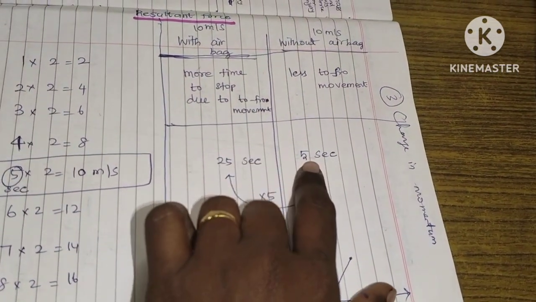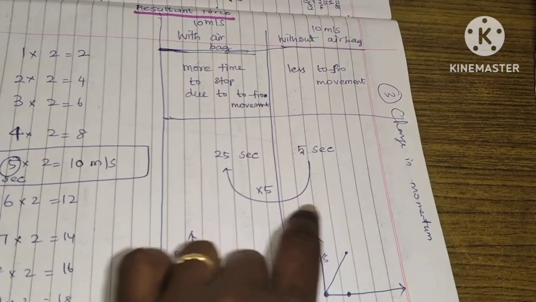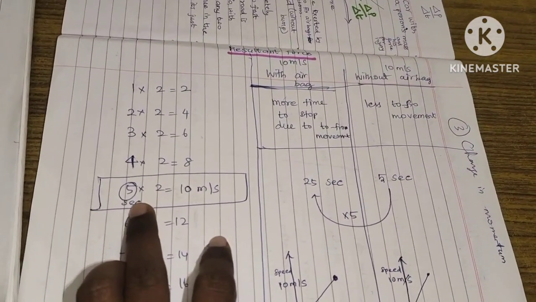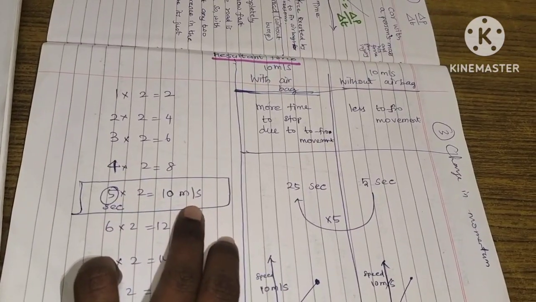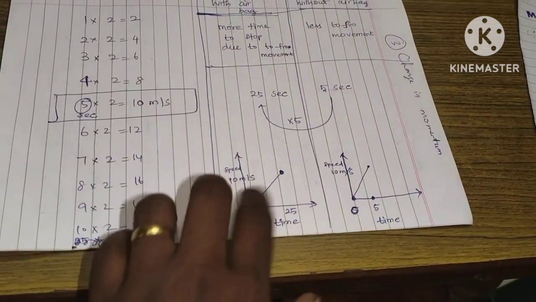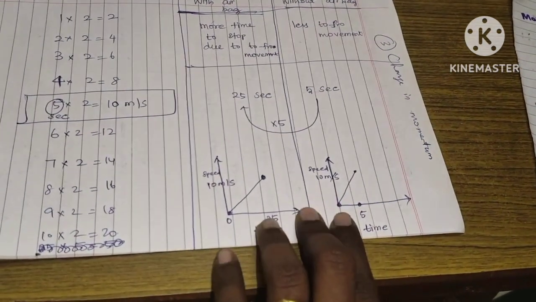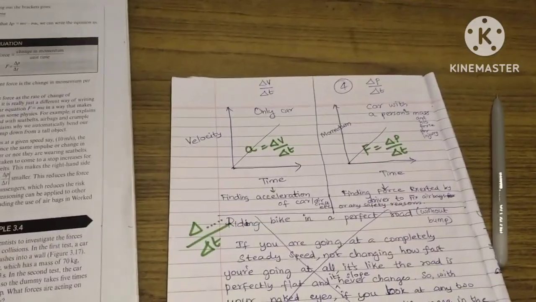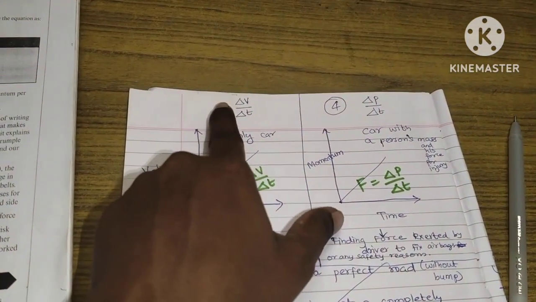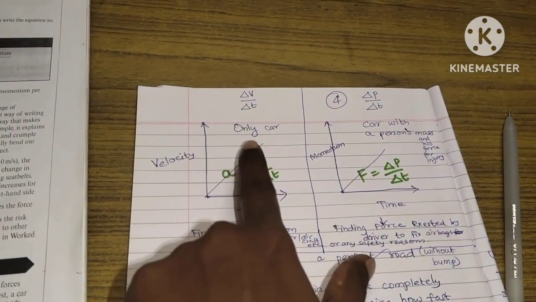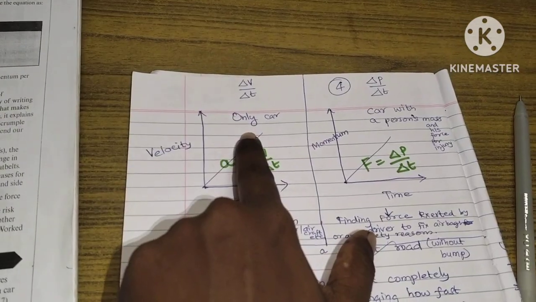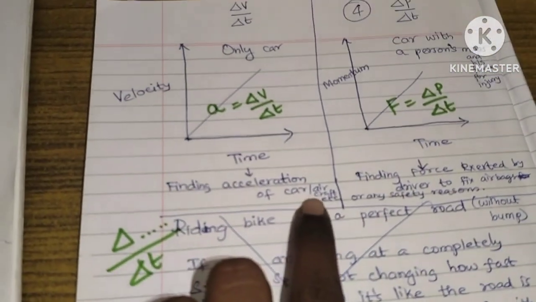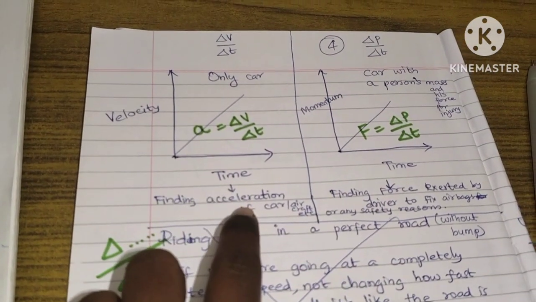So without airbag, 5 seconds, or 5 times extra, 25 seconds, you get for the to and fro movement. So 5 times of 5 seconds, say it is going at 10 meter per second. The speed is 10 meter per second, but without airbag you get a shorter time, but here you get a long spread of time. So basically we find this delta v by delta t with only the car, to find the acceleration of the car, okay, only the car related, without the human being.